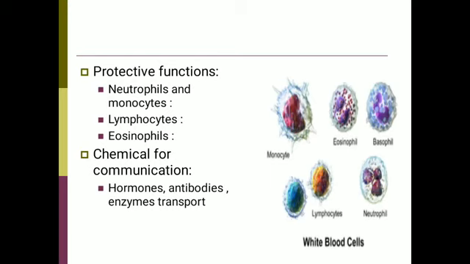Protective functions. Neutrophils and monocytes in the blood engulf foreign bodies, that is phagocytosis. Lymphocytes, they are responsible for acquired specific immunity. Eosinophils, they are important for detoxification, disintegration and removal of foreign proteins. Blood is also chemical for communication because it transports hormones, antibodies, enzymes and other various substances. It is also known as chemical for communication.